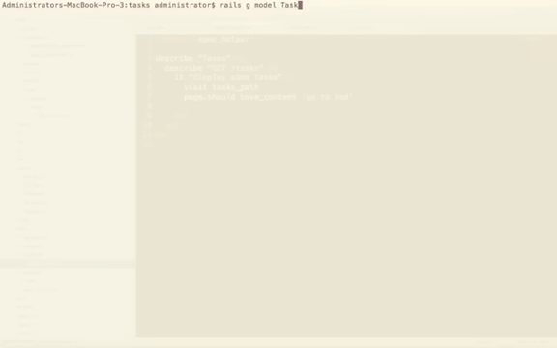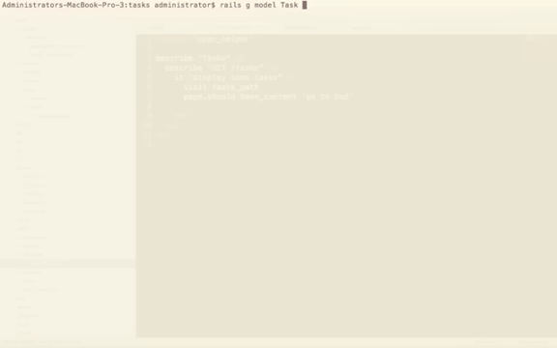Now notice this is the singular. Your model will be named singular because that way we can use Active Record to execute commands like task.all, which will run select star from tasks in your database. It's very nice. Also, the excellent thing about this is you don't have to deal with all of the SQL code. You can stick with Ruby and all of your SQL commands will be generated dynamically.